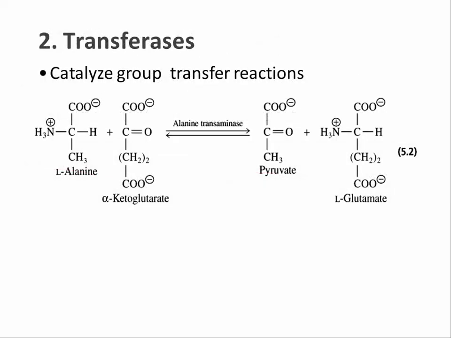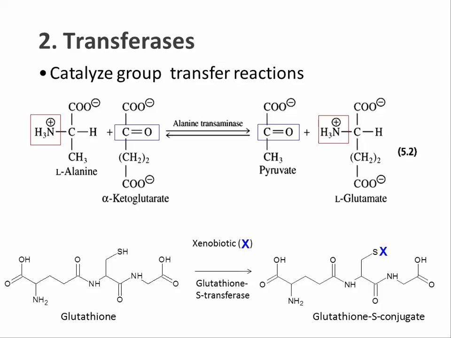Transferases catalyze group transfer reactions, usually via a covalent intermediate of the substrate with the enzyme or a coenzyme. Here, for example, alanine transaminase transfers an amino group from alanine to alpha-ketoglutarate. Another example is one of the hard-working enzymes that detoxify foreign compounds or xenobiotics. Glutathione S-transferase attaches a large variety of compounds to the thiol group in glutathione.